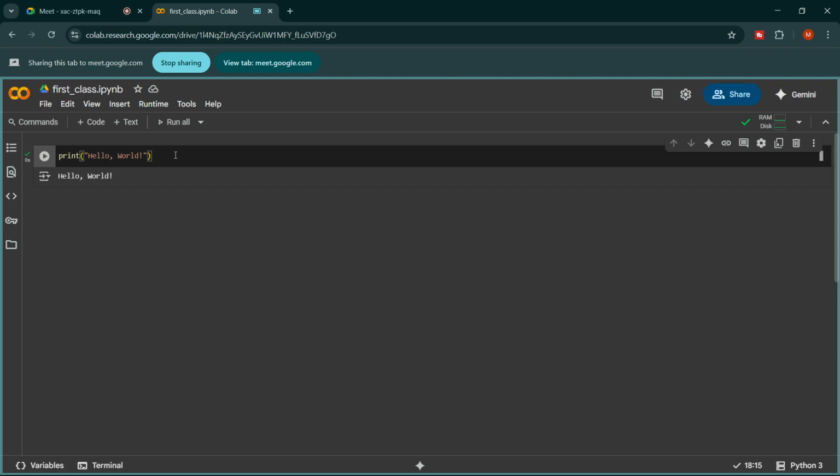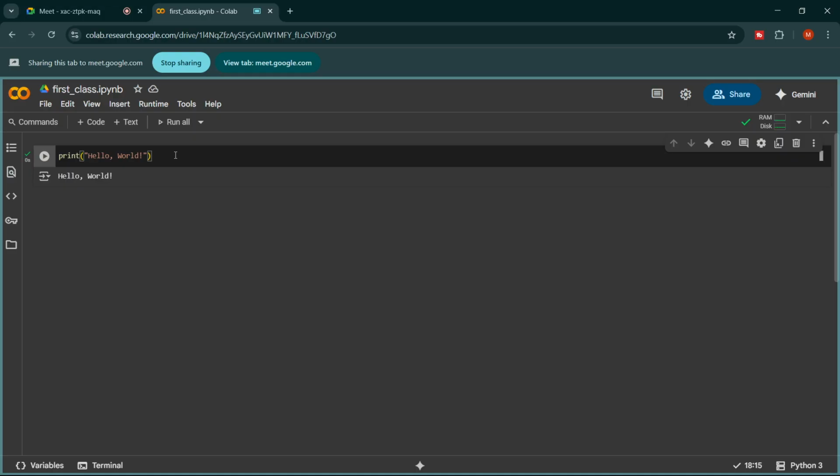Okay, look. See what I said, that if I want to print anything, if I want Python to show me something, we use the print statement, right? So print is actually a function. We write print and then brackets. This is a function which takes the input from us, or takes the value. So whatever we write inside the brackets, Python will show the exact thing at the bottom of the cell, right?